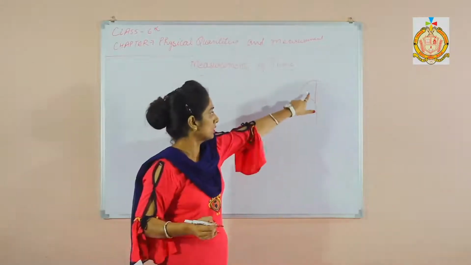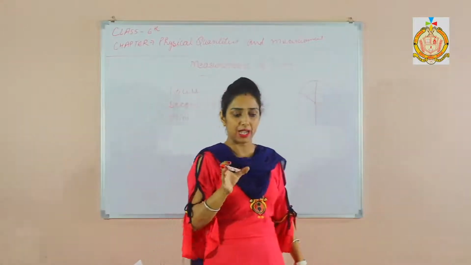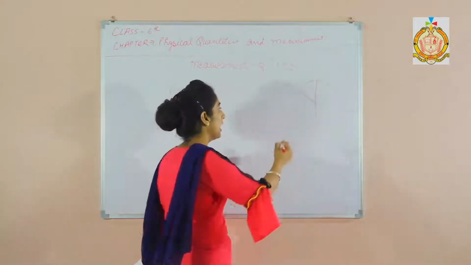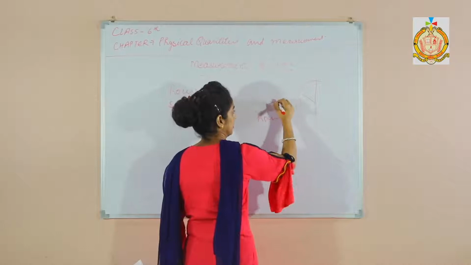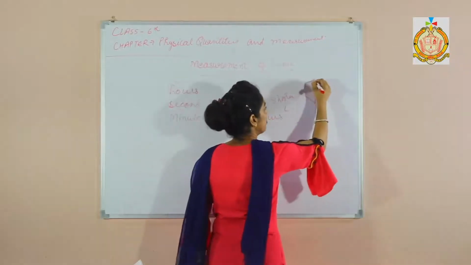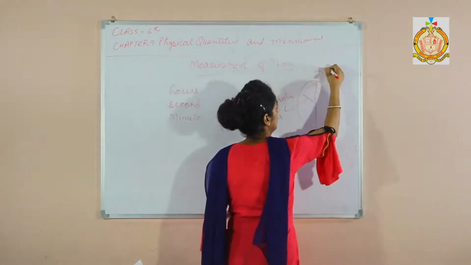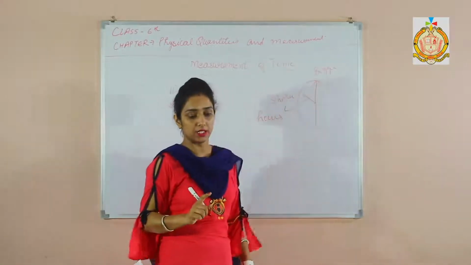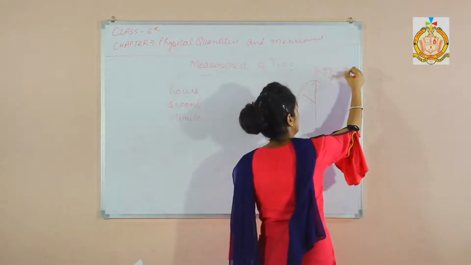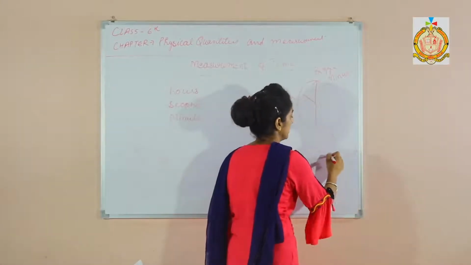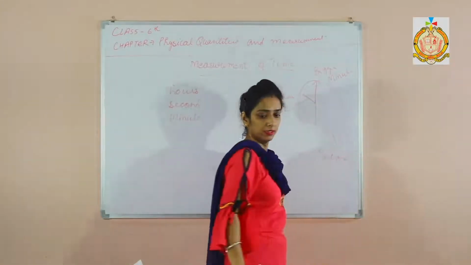The shorter needle is called the hour needle, the bigger needle is called the minute needle, and this one is the second needle.